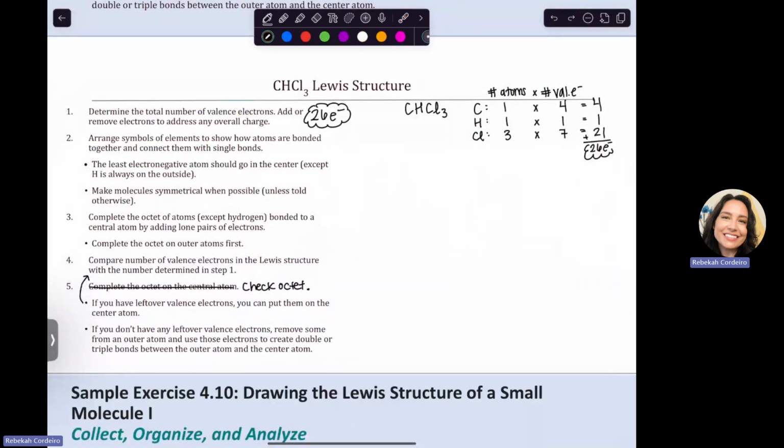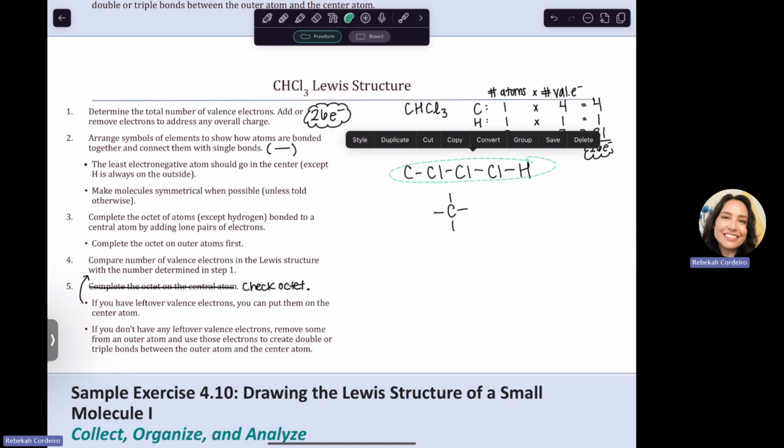So what we're going to do is we're going to connect them with single bonds. A single bond is going to be a line. So a single bond is 1 line. And then also another thing to note is that you will try to make molecules symmetrical when possible, unless you're told otherwise. So for example, I wouldn't say C, Cl, Cl, ClH, when I could say C with 4 things around it. So try not to make it all like in one long line.